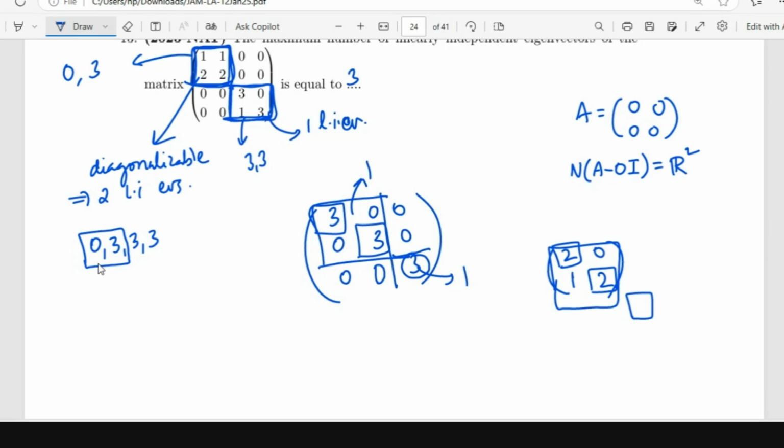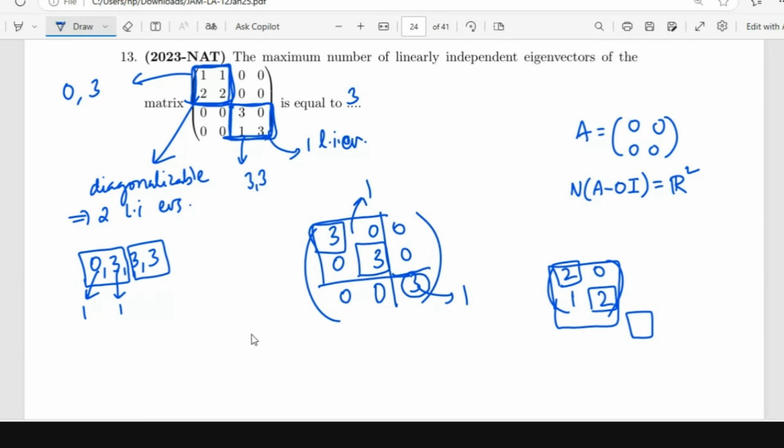Yes. So corresponding to this and this, you will have one linearly independent eigenvector each. And then now you have this block, the 3, 3. So for this, you don't want the Jordan block.